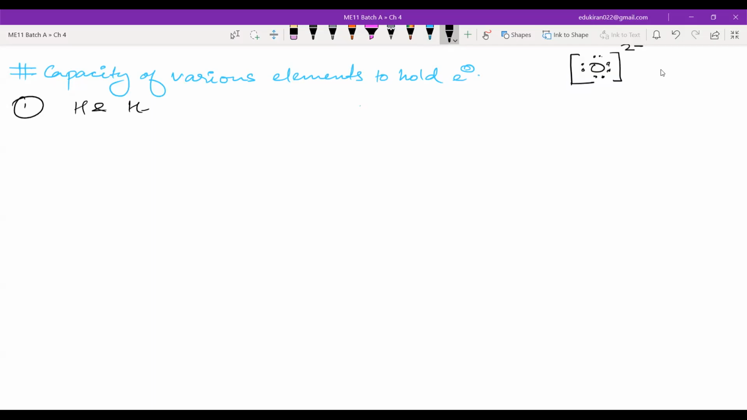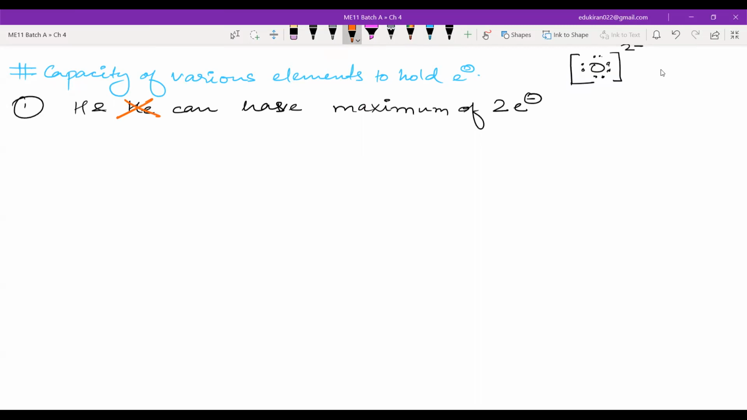hydrogen and helium can have a maximum of 2 electrons. Okay, maximum of 2 electrons. Now from this I will write it like this, and I will cross this helium. Okay, you also cross this helium.